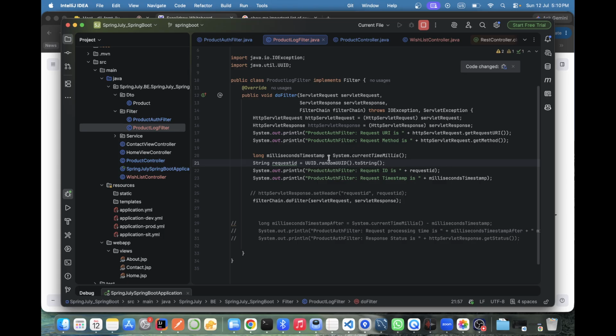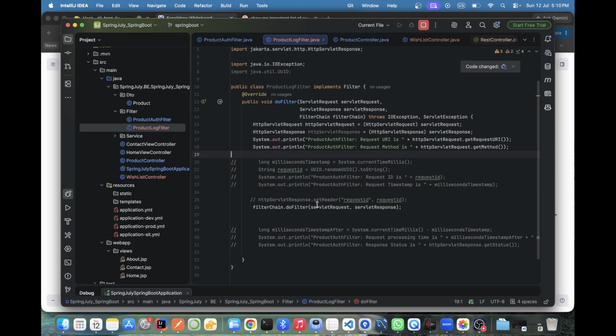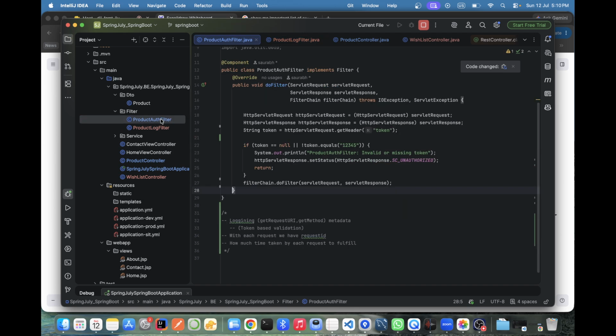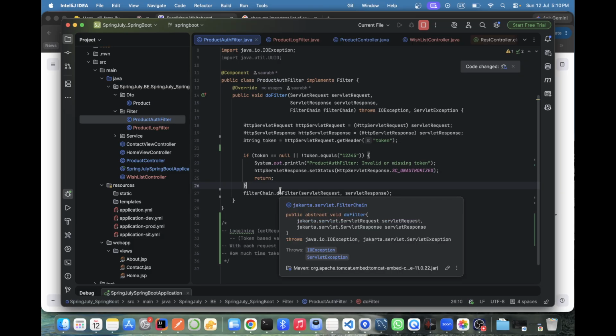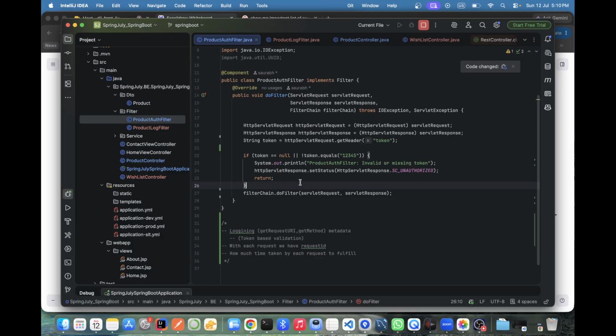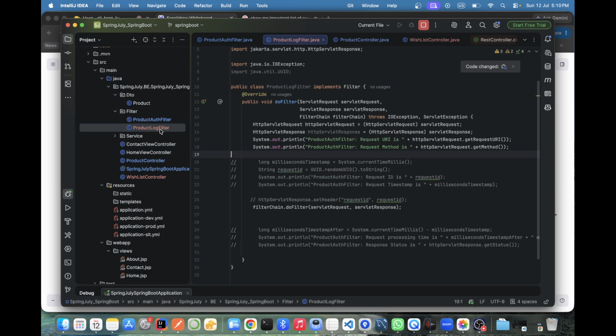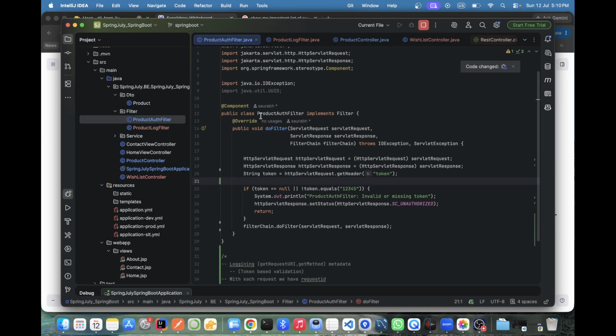This will be for logging. Rest of all I'm just creating this comment. Auth. Okay, now see, I just made it more clear. This is for the authentication only, where we are just identifying our token should be here, and this is for just the logging. Correct? Okay. Clear? Correct? Yeah. So now see, this is our product auth.